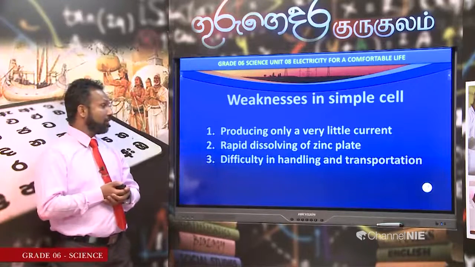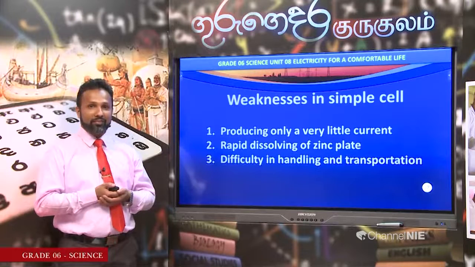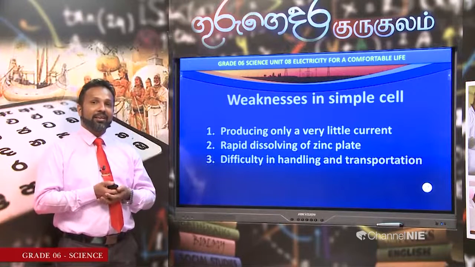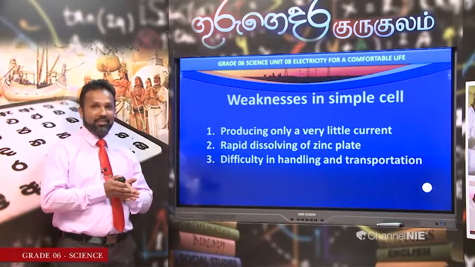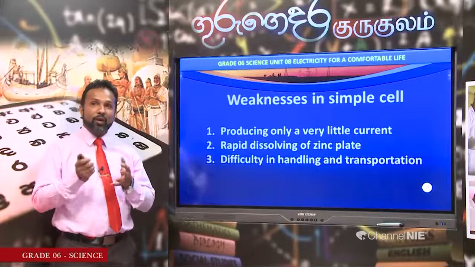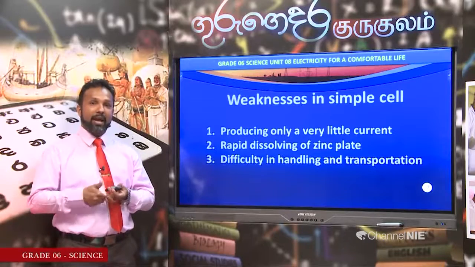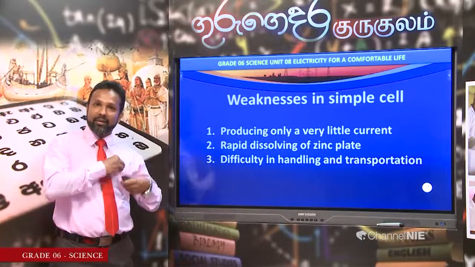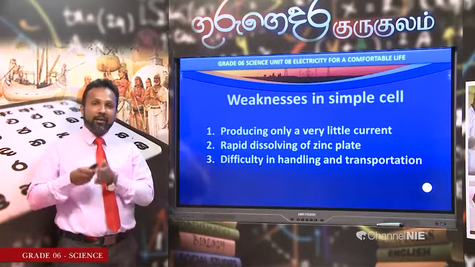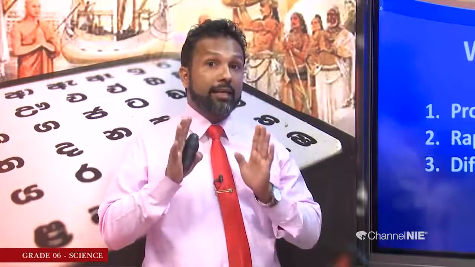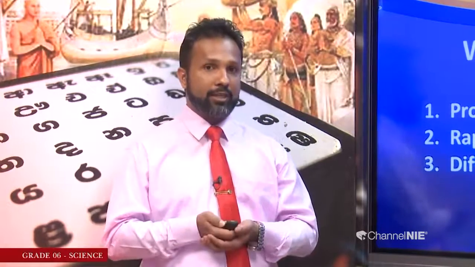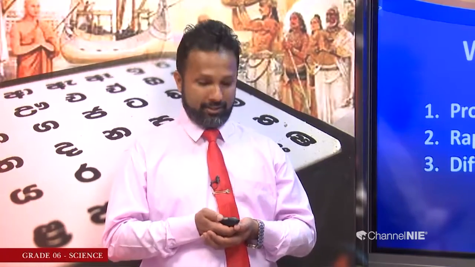There are weaknesses we were talking about: producing only a very little amount of current, rapid dissolving of the zinc plate, and the third weakness is the most important weakness. What is that? It is difficult to transport from one place to another place, and also difficult to handle. Why? Can we keep it in our pocket? Can we keep it in our hand? Can we transport it from one place to another place? No, it is highly dangerous, as sulfuric acid is a poisonous acid.